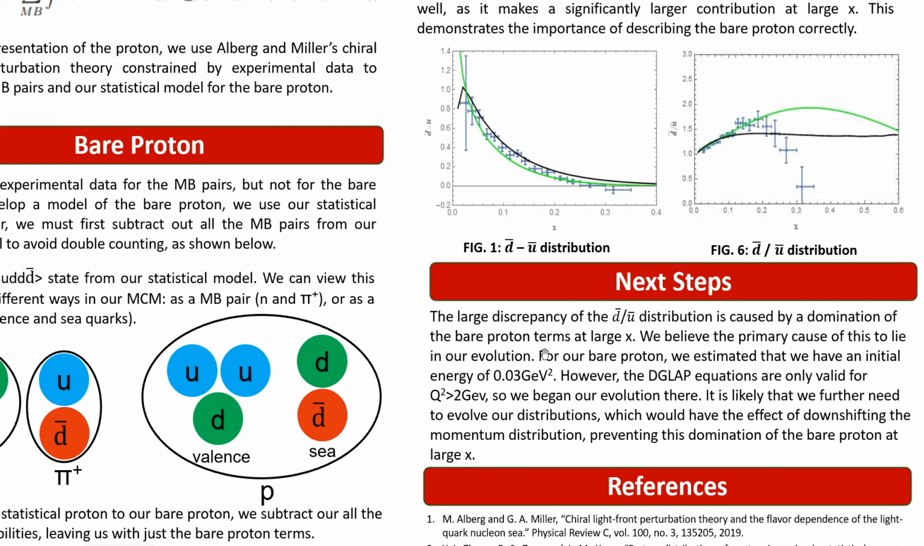And when we did our evolution, we believe our initial energy was around 0.03 GeV squared. However, the DGLAP equations we used for evolution are only valid at around 2 GeV squared and higher. So we just started evolving them from 2. However, there's a large difference between the 0.03 and the 2, which we assumed were roughly equal for all intents and purposes. So we believe that our fit would be much better if we were able to perform this evolution at much lower energies.